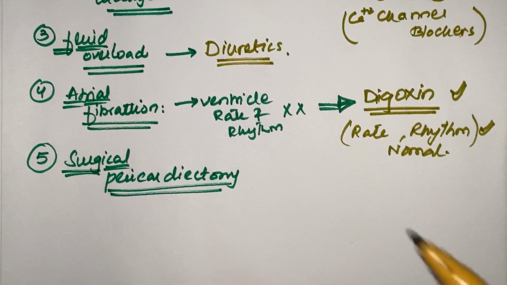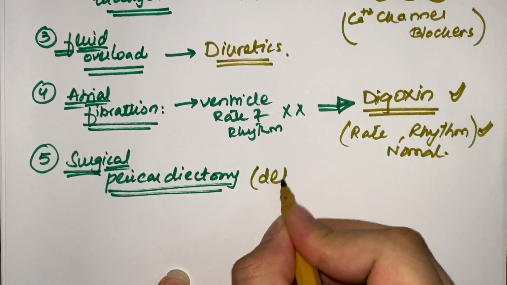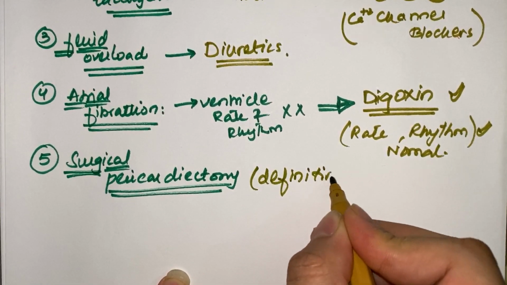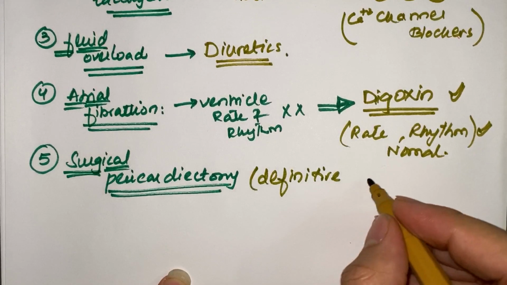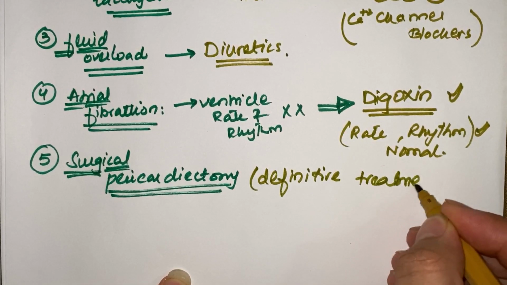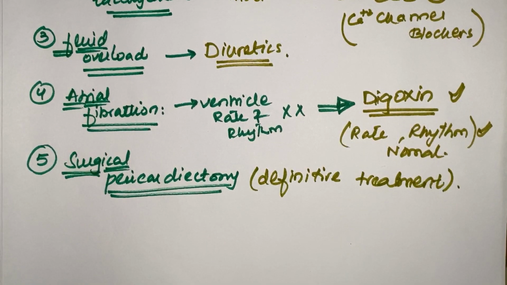I'll write in front of it. It can be asked in your MCQs and from you even anywhere during your practice, what is the definitive treatment for constrictive pericarditis. So you'll tell that it's of course surgical pericardiectomy.